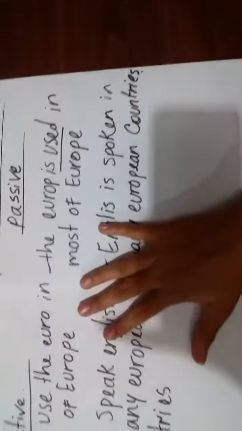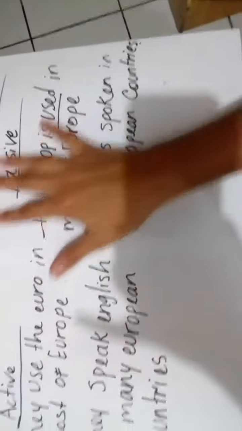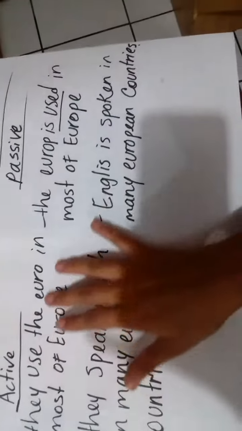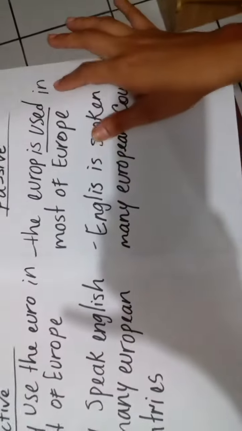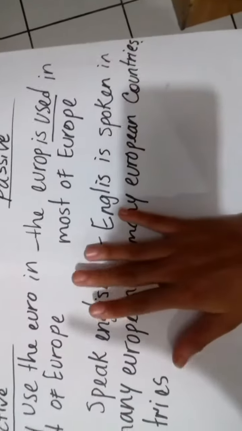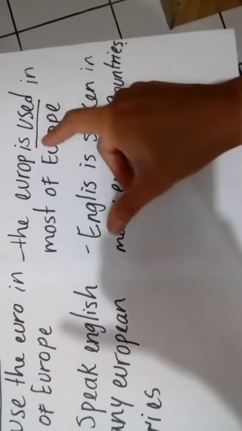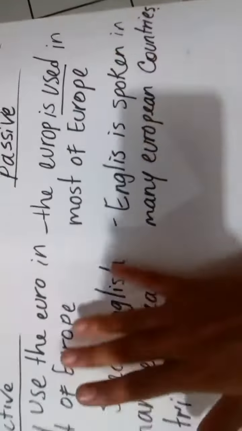And for that the sentence changes those words. The passive with the simple present. Active and passive. Here the difference is that here it is without by, and we use the simple present active. They use the Euro in most of Europe. The Euro is used in most of Europe. It's the same, but here it is in the past. It's in the past and this is the difference. It's used in most of Europe.